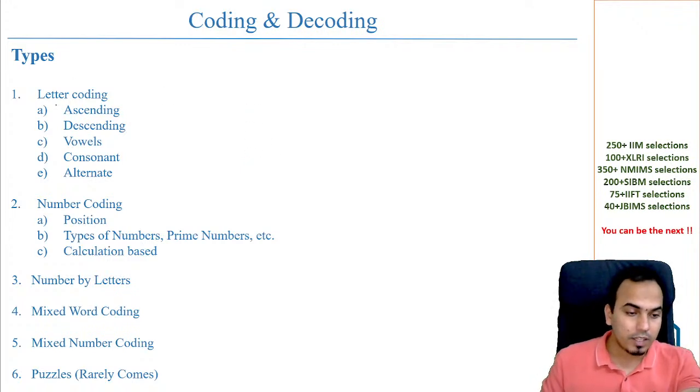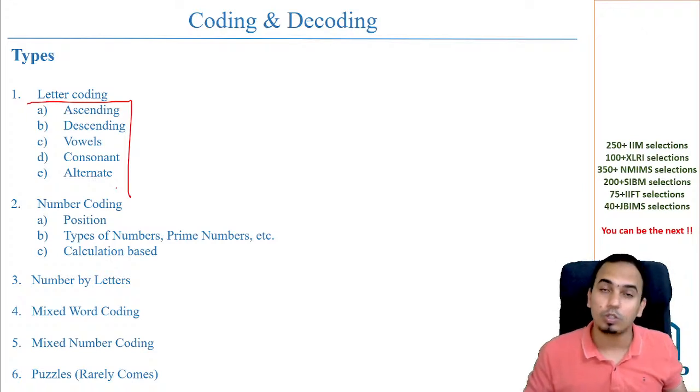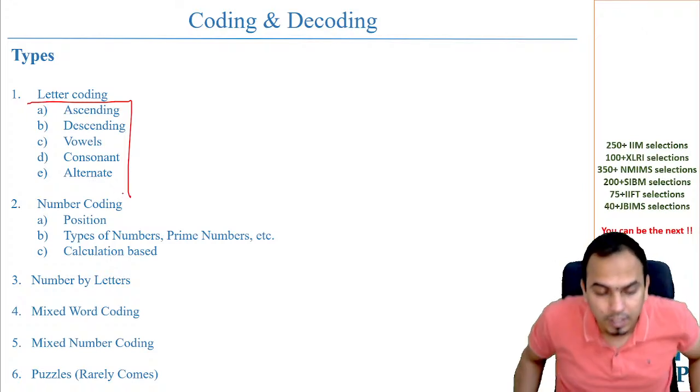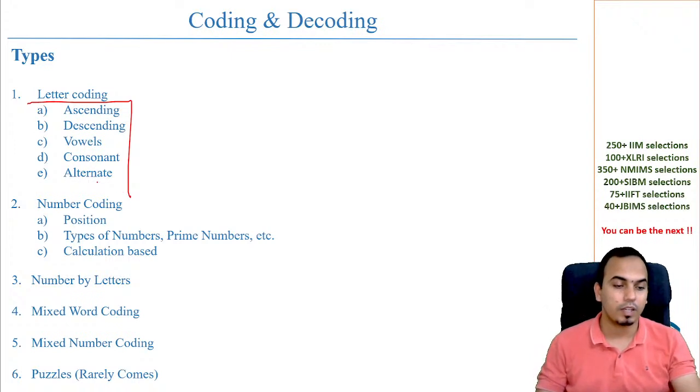Now, if I look at the variety here, letter coding can be these 5 ways: ascending, descending, vowels, consonant, and alternate. These are the 5 different letter codings.